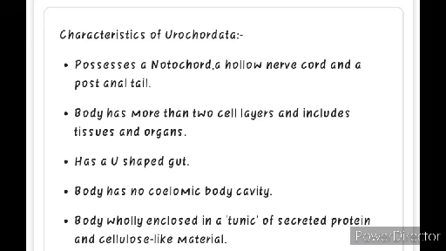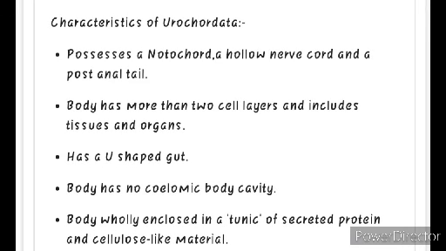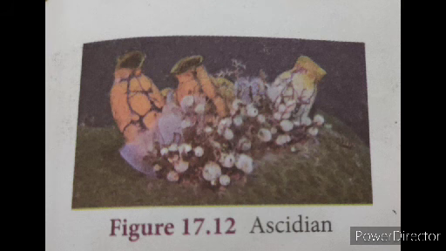In Urochordata, the notochord is present only in the tail region. The larvae are free living, but the adults are sessile forms. Sessile forms means what? Permanently attached to a substratum. It cannot move, it is permanently attached, like the sponges.